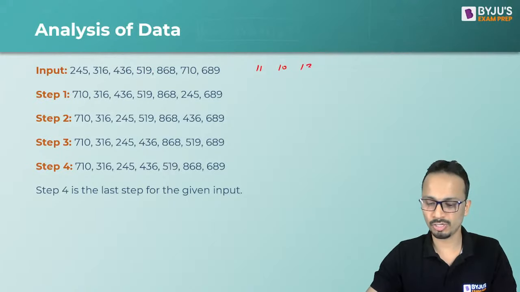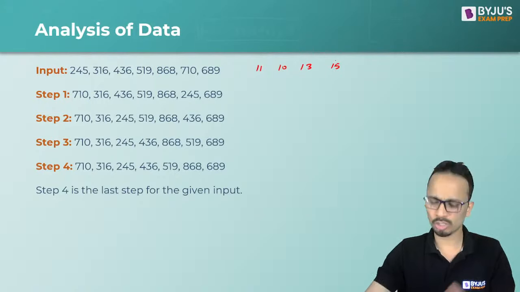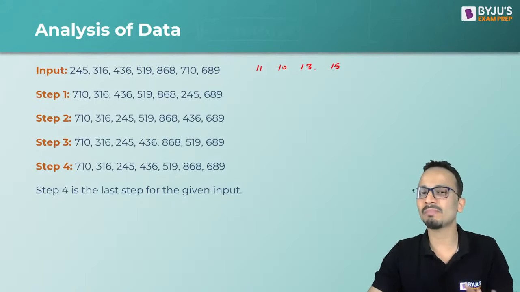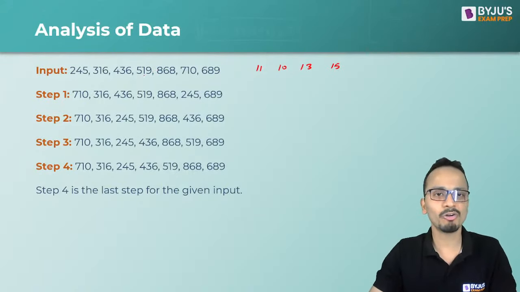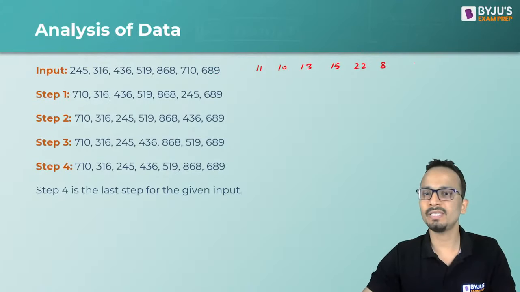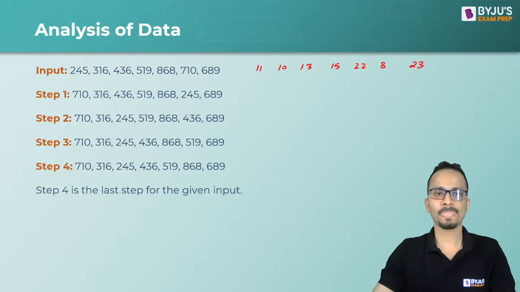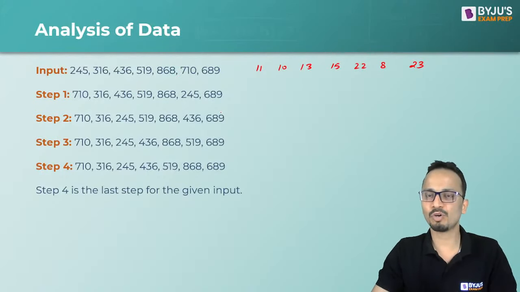Next it is 13, 15, because sum of the digits is required, so that is why I'm writing sum of the digits. That's it. Okay, so 15, then 22, then 8, and finally 23. Now what they have done is, first of all, they have brought the smallest number out of these numbers.